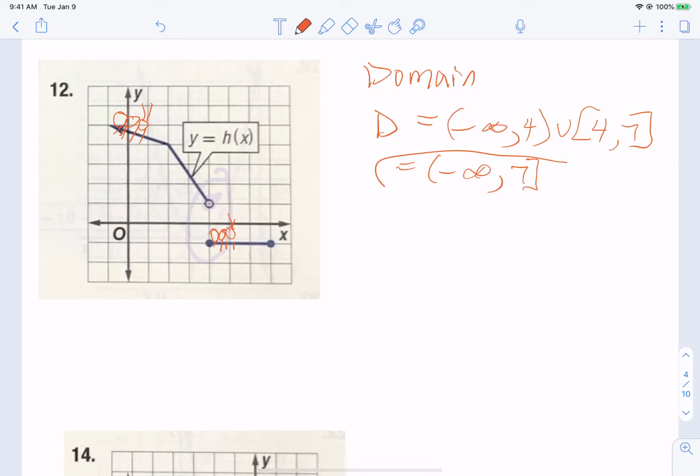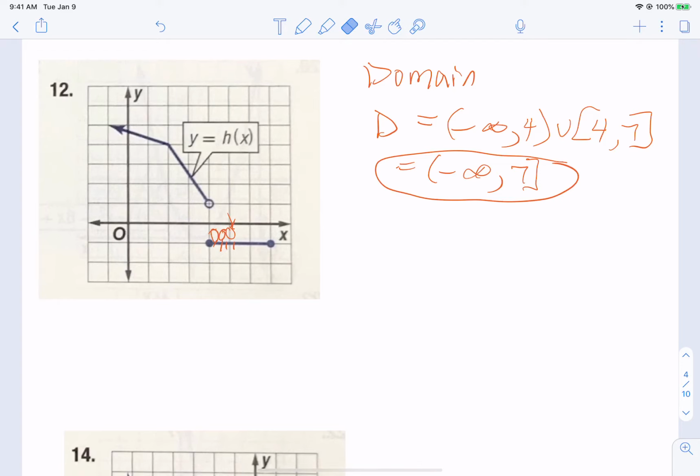So this is the answer I want. The first answer is totally acceptable. It is correct. See how 4 is included right there. It's just a little more efficient to say, okay, he can jump down to the other 4 and then keep going. Okay, so that's our domain.